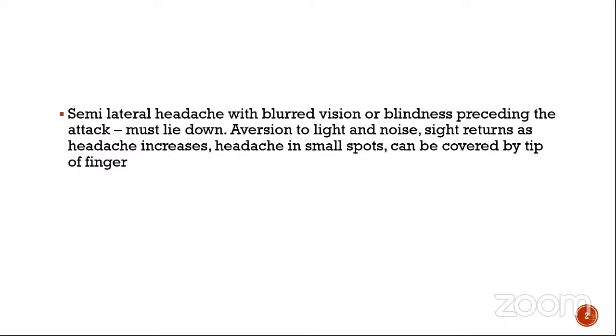So in this particular question, you've got to keep a couple of things in mind. First of all, blurred vision or blindness preceding the attack, then the aversion to light and noise, then the sight returns as the headache increases. Okay, this is a keynote symptom, and headache in small spots, which can be covered by the tip of the finger, is the grand keynote of that remedy. So the remedies are Gelsemium, Kali bich, Sanguinaria, and Spigelia. If you go back to the last classes, you will remember that the medicine is Kali bich, because all the symptoms in that particular question were suiting Kali bich.